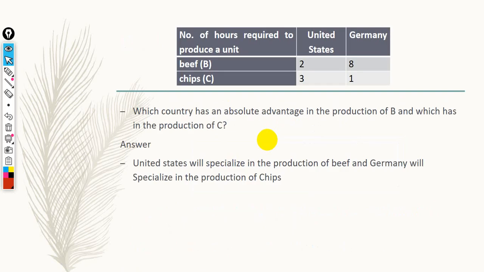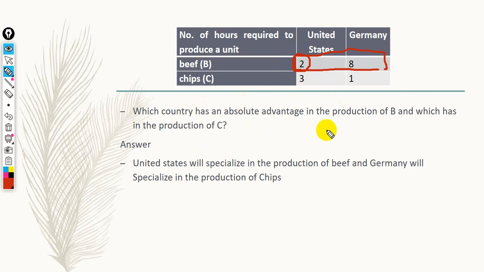Okay, with respect to number 1, which country has an absolute advantage in the production of beef and which in chips? As we said, we have to compare the number of hours required to produce beef in the 2 countries. So country A, United States, takes only 2 hours to produce beef while Germany takes 8 hours. This means that United States has an absolute advantage in the production of beef. So United States will specialize in the production of beef.